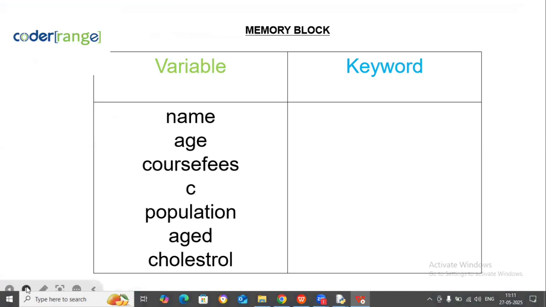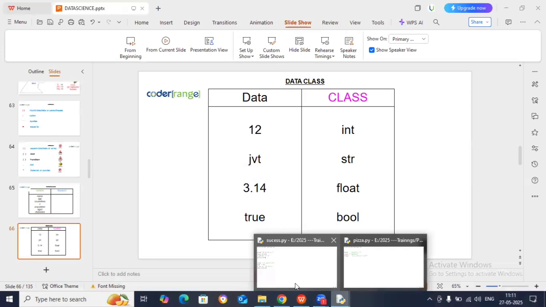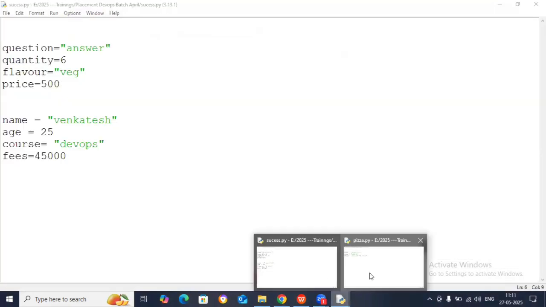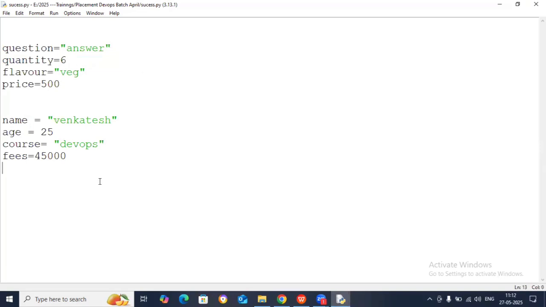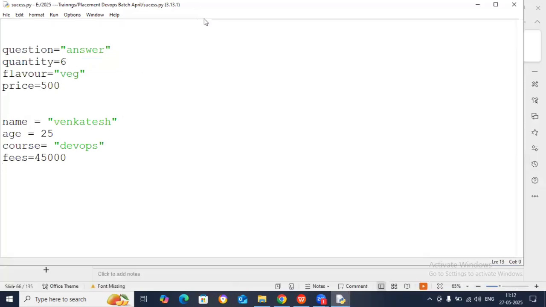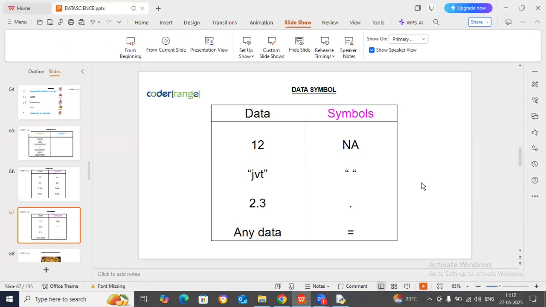That is what we have written: variables. What is the data here? 12 is an integer. 3.14 is what? Float. True is what? Boolean. So if you want to initialize this data here, you can initialize it. Anything you have initialized already here, I have initialized already. Okay, cool or not? Understood? No need to use any symbol.